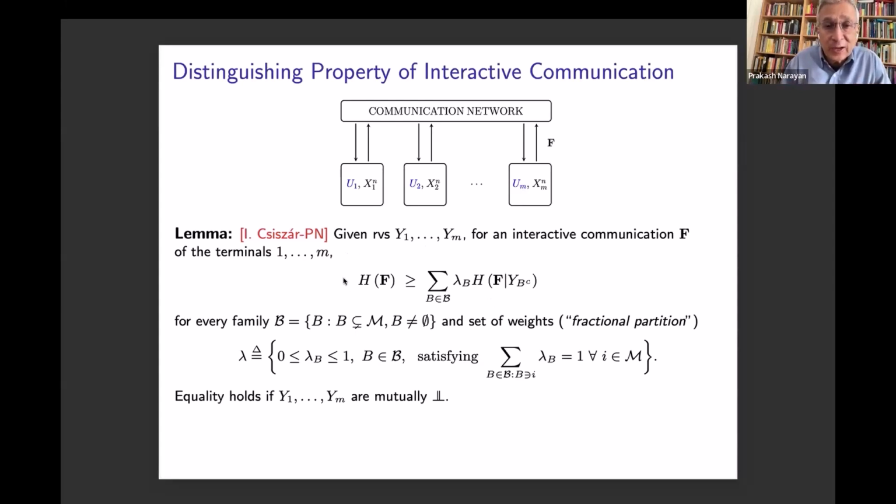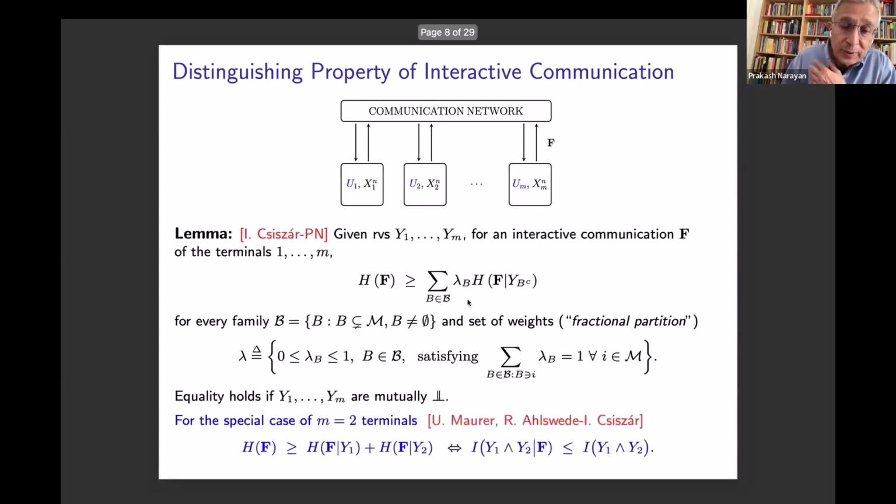So this is a distinguishing property of any interactive communication protocol. For the special case of two terminals, this inequality becomes the entropy of F is bounded below by the sum of the conditional entropies of F conditioned on Y1 and Y2, which is equivalent to saying that the conditional mutual information between Y1 and Y2 conditioned on the interactive communication is less than or equal to the unconditioned mutual information between Y1 and Y2. So this is a distinctive property of interactive communication and plays an important role in converse proofs.